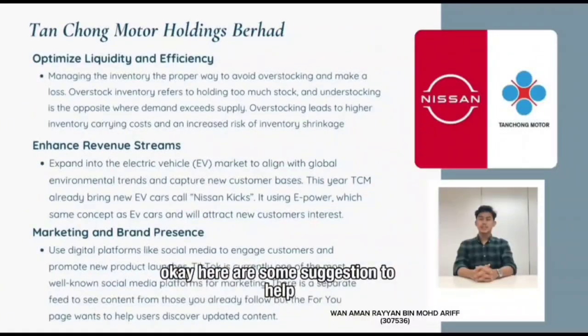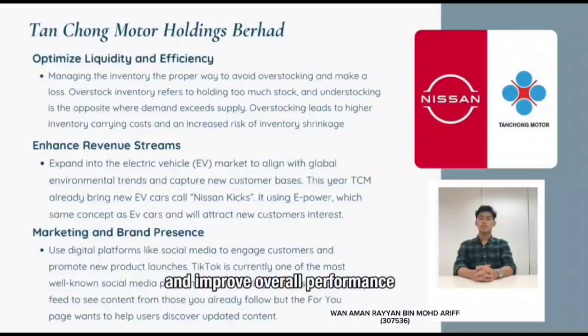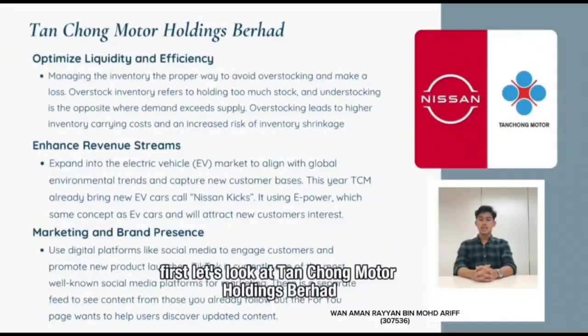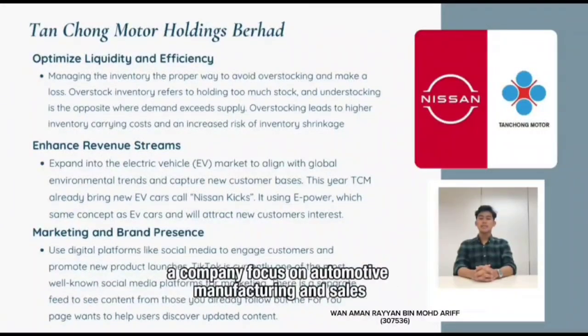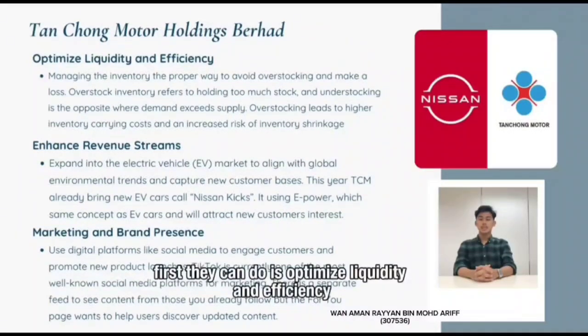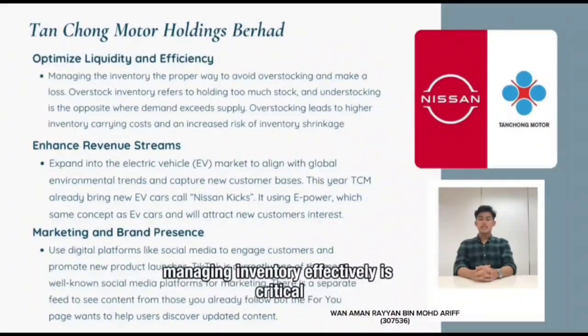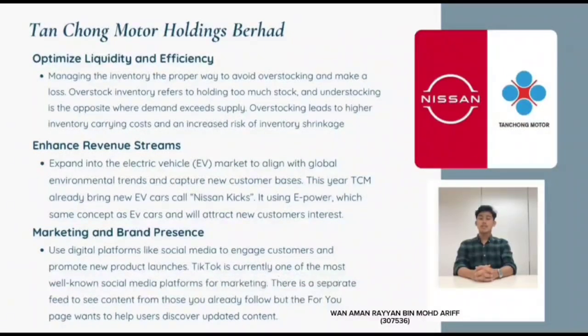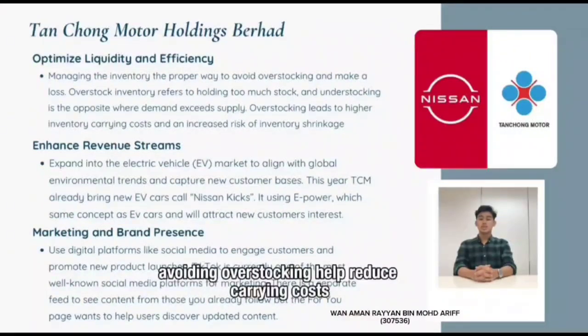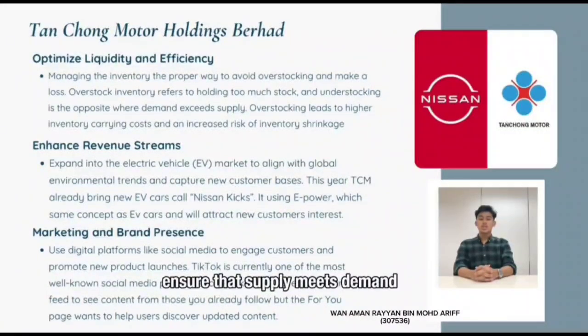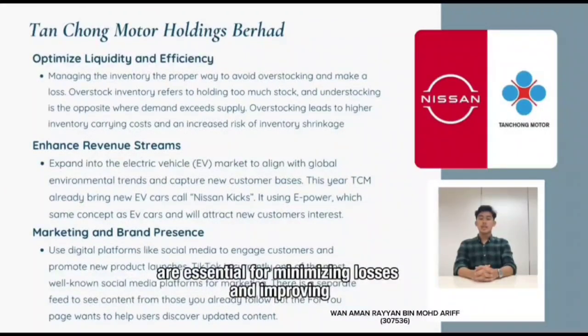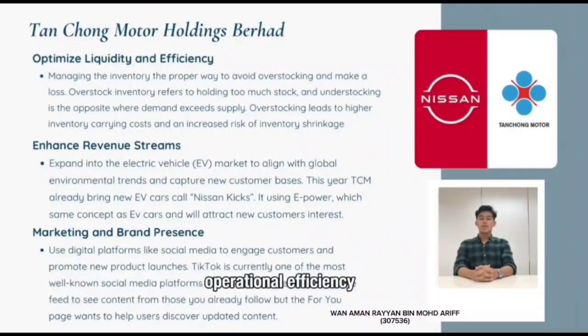Here are some suggestions to help both companies raise their quick ratios and improve overall performance. First, let's look at Tan Chong Motor Holdings Berhad, a company focused on automotive manufacturing and sales. First, they can optimize liquidity and efficiency. Managing inventory effectively is critical for this company. Avoiding overstocking helps reduce carrying costs, while avoiding understocking ensures that supplies meet demand. Both strategies are essential for minimizing losses and improving operational efficiency.